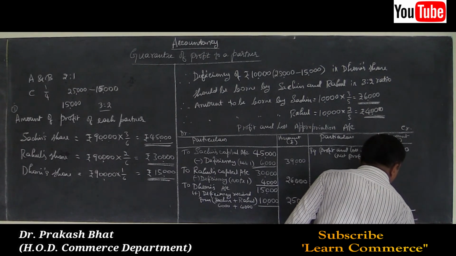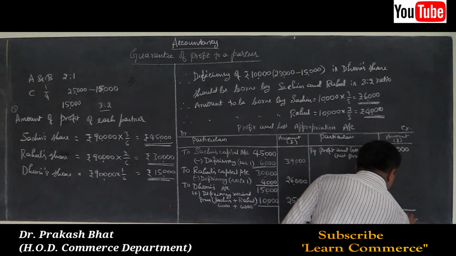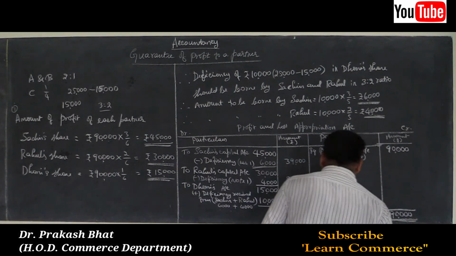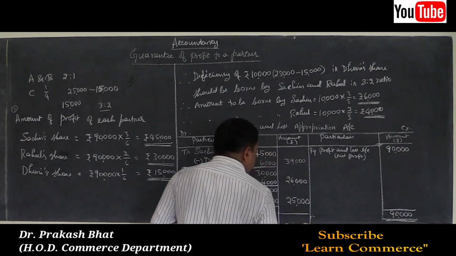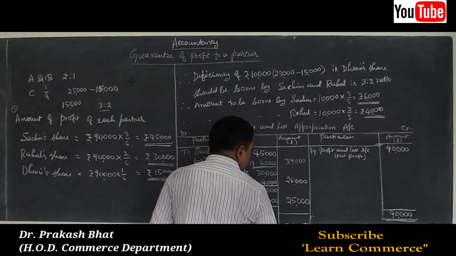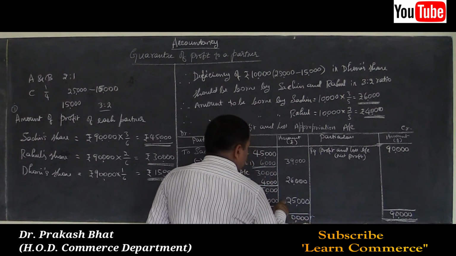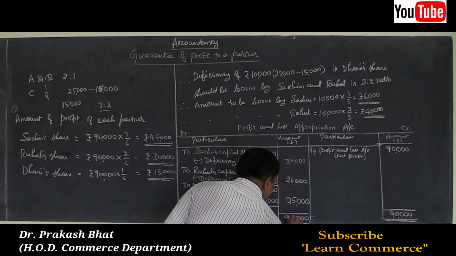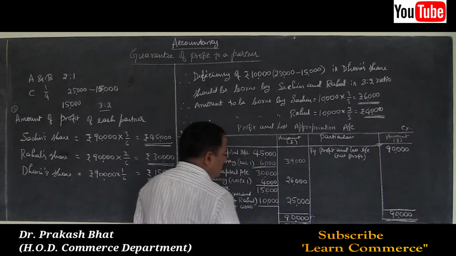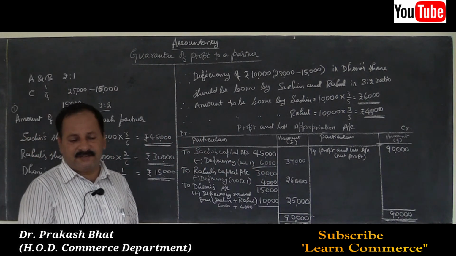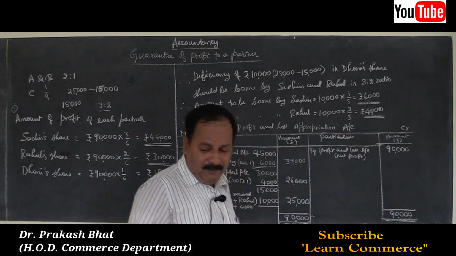So done. Your problem is solved. 90,000 here and again here 90,000, correct. So 90,000 each on both the sides. The profits are distributed among the partners.